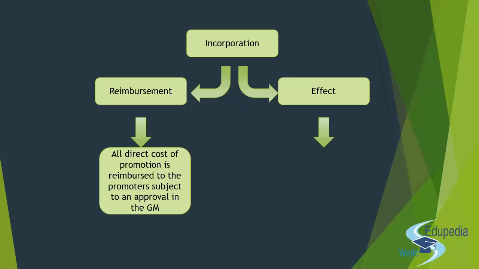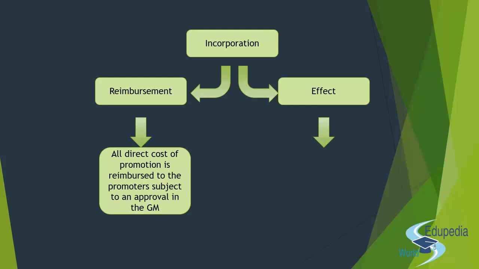Like a private company needs a minimum of 2 members, but the producer company needs a minimum of 10 members, 10 producers, right? They have a maximum of 50 members. They have a minimum paid up share capital of 1 lakh, and the other requirements of a private company will not be applicable on the producer company, right? All the provisions of the Act that are applicable on the private company will be applicable on the producer company so far as they are not inconsistent with section 581.